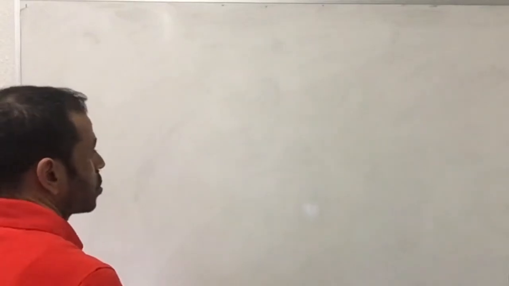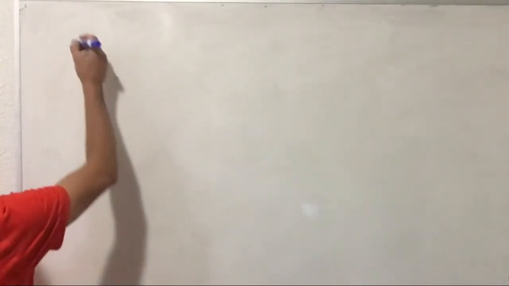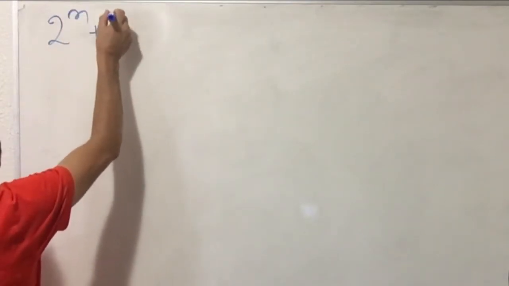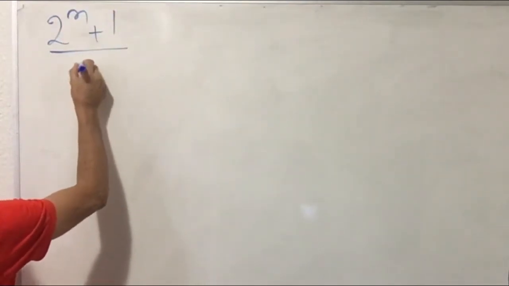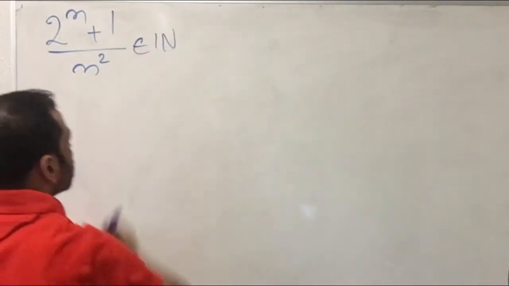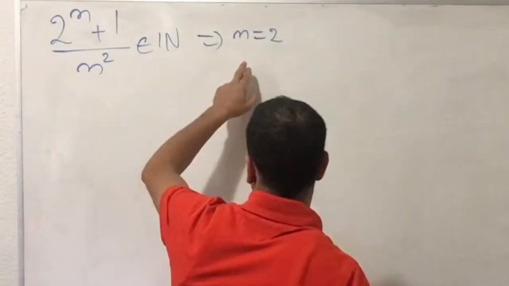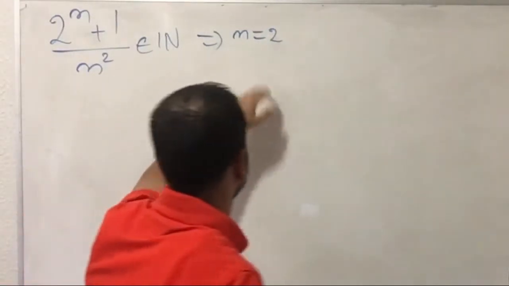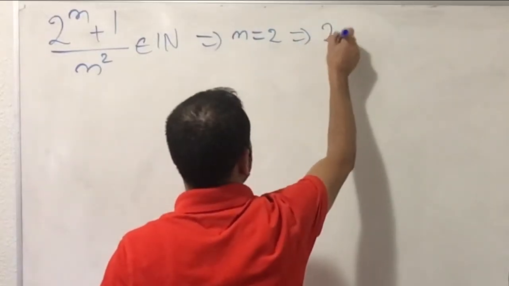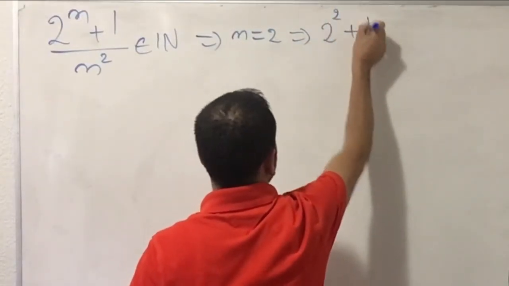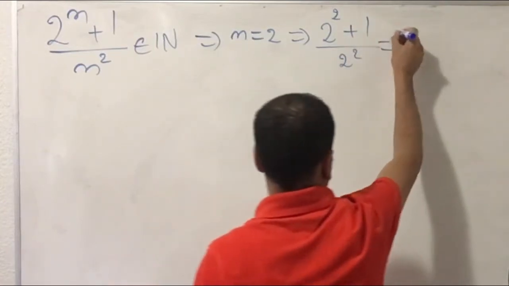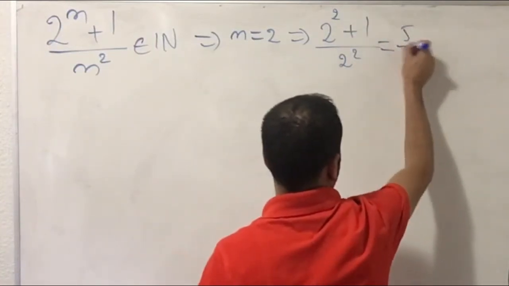Okay, let's start solving this problem. We have 2^n + 1 over n squared is a natural number. Let's start with the first order, n equal to 2. This gives 2^2 + 1 over 2 squared, which is 2^4... 5 over 4.